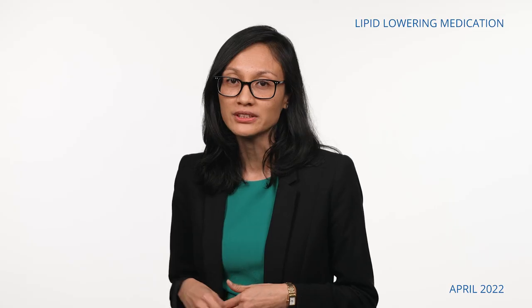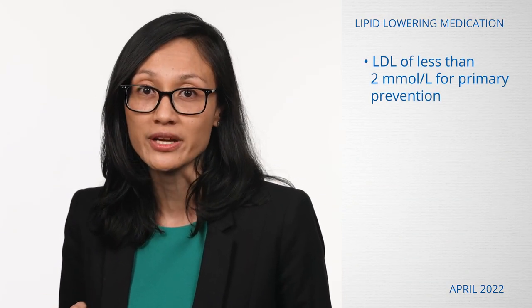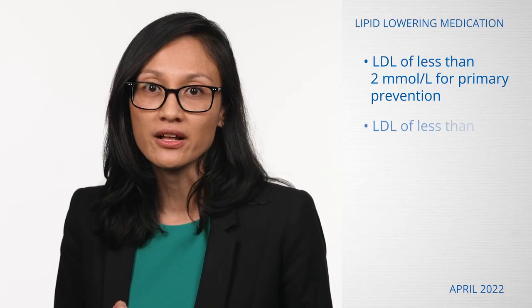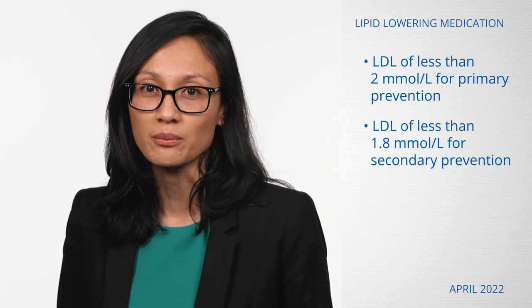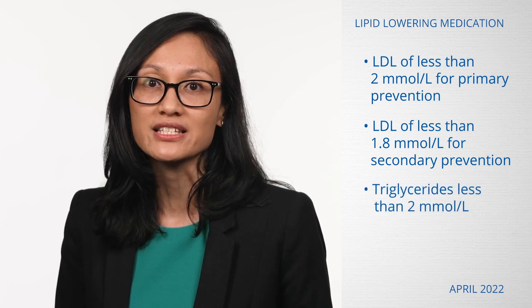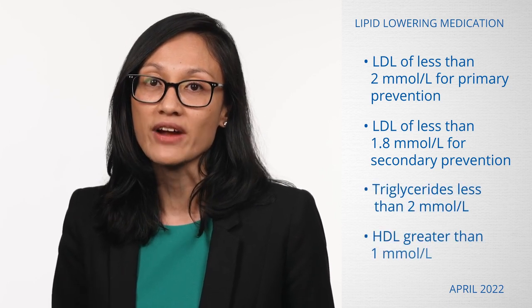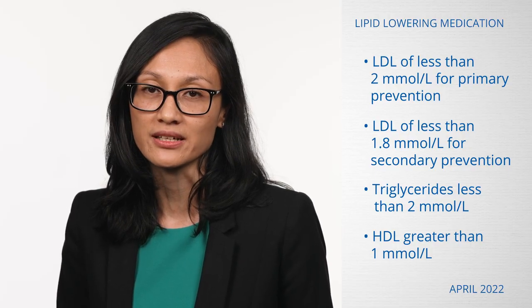To reduce the risk of atherosclerotic disease, it is reasonable to aim for LDL of less than 2 millimoles per litre for primary prevention, LDL of less than 1.8 millimoles per litre for secondary prevention, triglycerides of less than 2 millimoles per litre, and HDL greater than 1 millimole per litre.